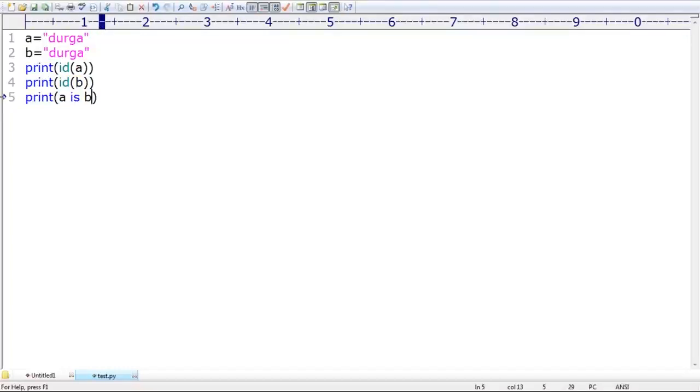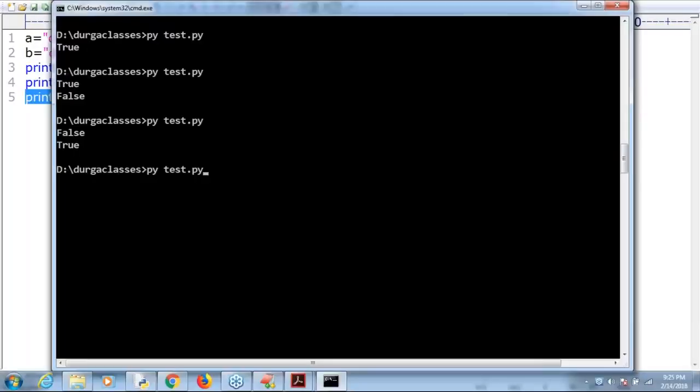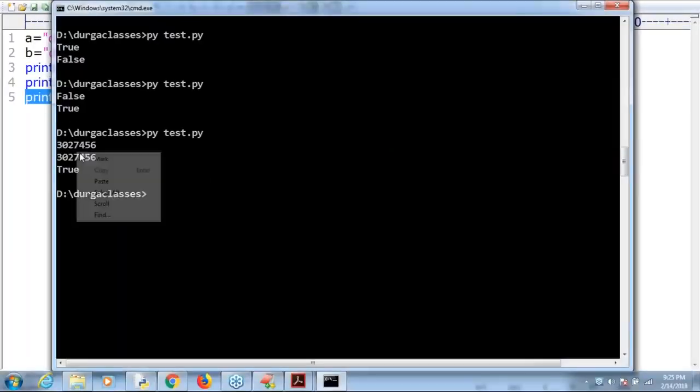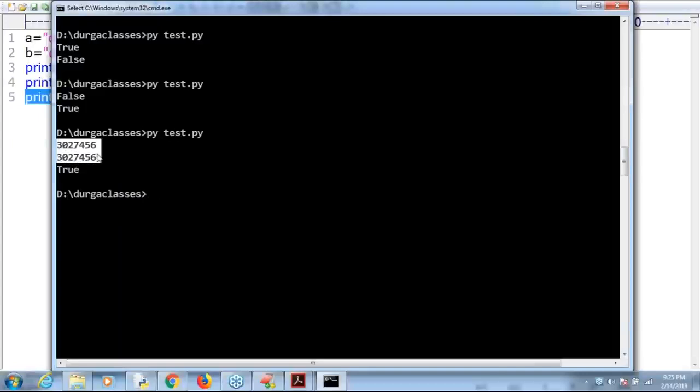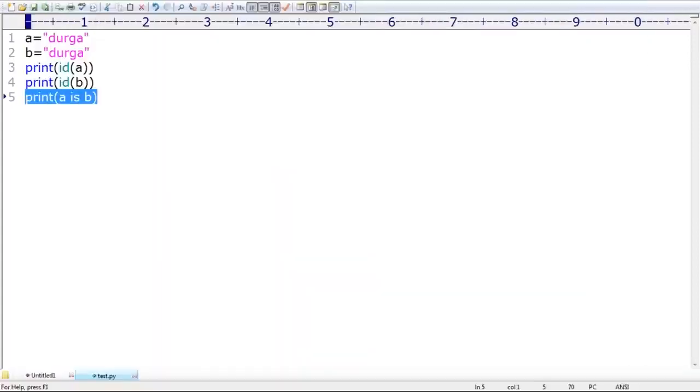Can you please tell what is the answer in the last case? True, because both are pointing to the same object only. Remember that. Can you please observe what is the address of the first object? 3027456. What is the address of the second object? Same answer. Next, True itself is the answer. Clear? Are you in a position to understand, right? Okay, that's all. This is what you people should be aware of.